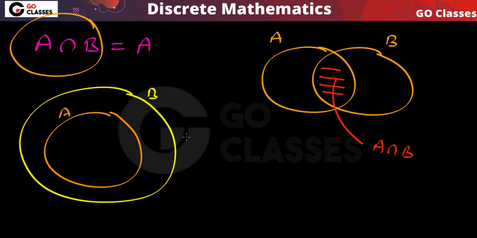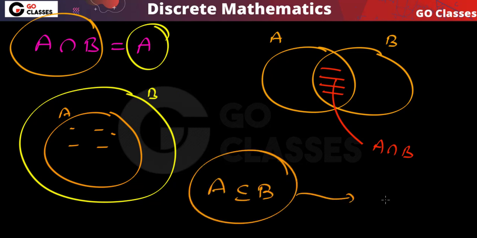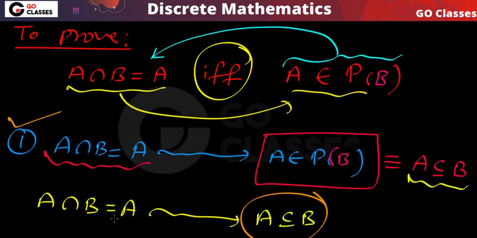So I can say that if A intersection B is equal to A, it means that the common elements of A, B are the same as A. It means that all the elements of A are already in B. Correct? Because the common elements of A, B equal A, every element of A is in B. It simply means that A is a subset of B, and if A is a subset of B, it automatically means that A belongs to the power set of B. So this first direction we have proven.